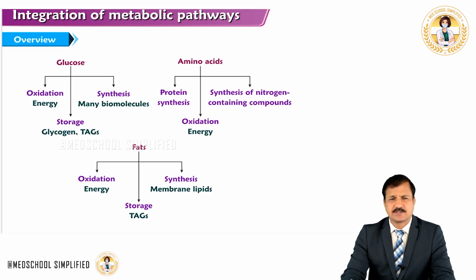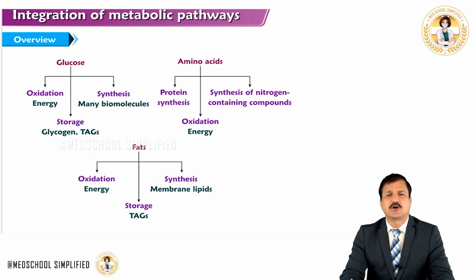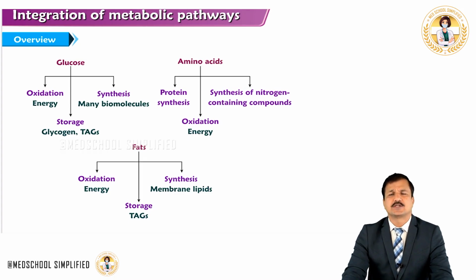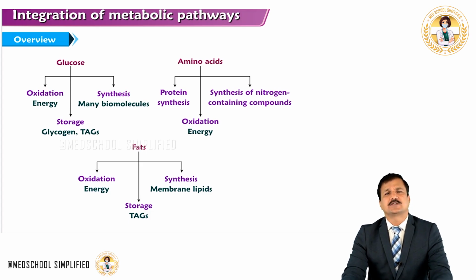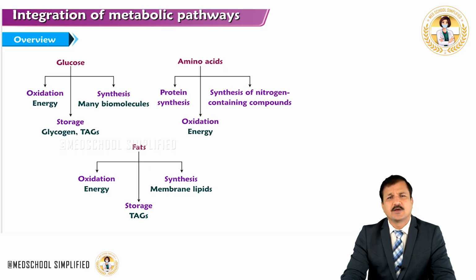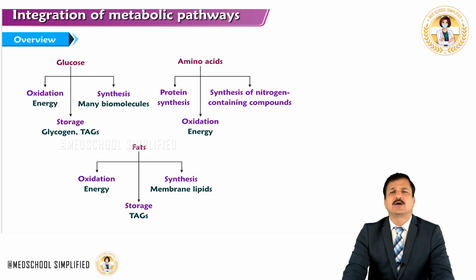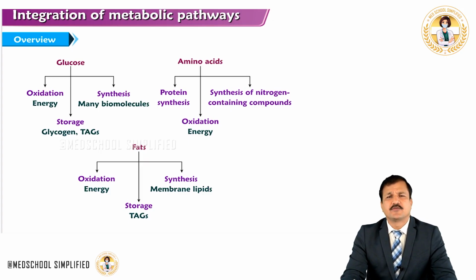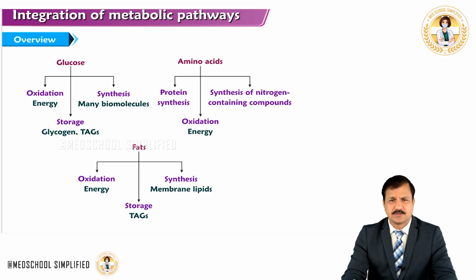Amino acids are used for new protein synthesis to replenish any proteins that have been degraded previously. Some of the amino acids, especially the carbon skeleton, may undergo oxidation to give energy, and amino acids are used for synthesis of nitrogen containing compounds.